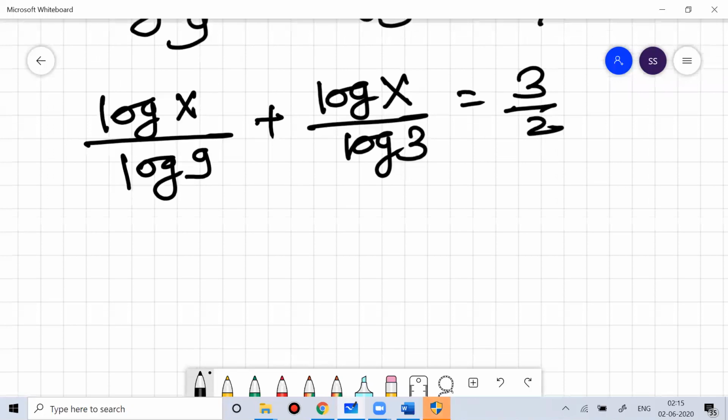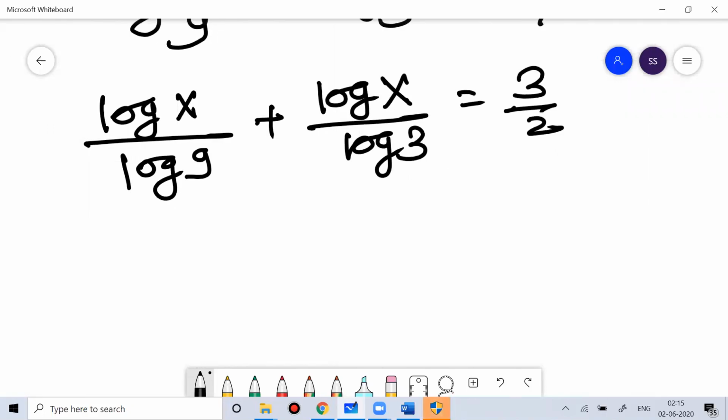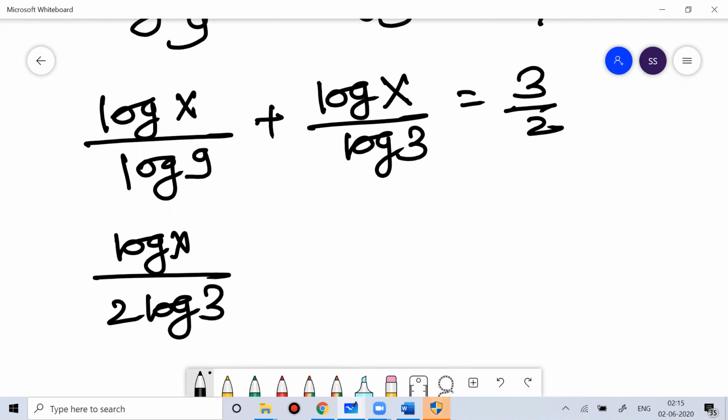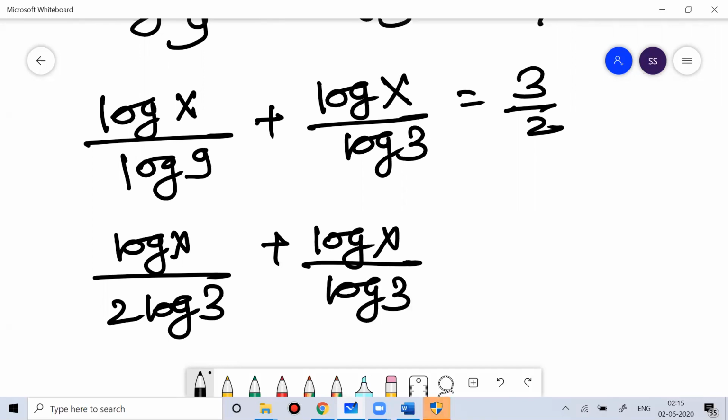Now can I write 9 as 3 squared? So log of x by 2 log 3. By this time I think you can easily understand. Log 9 is nothing but log of 3 squared, so that will become 2 log 3, plus log x by log 3 is equal to 3 by 2.